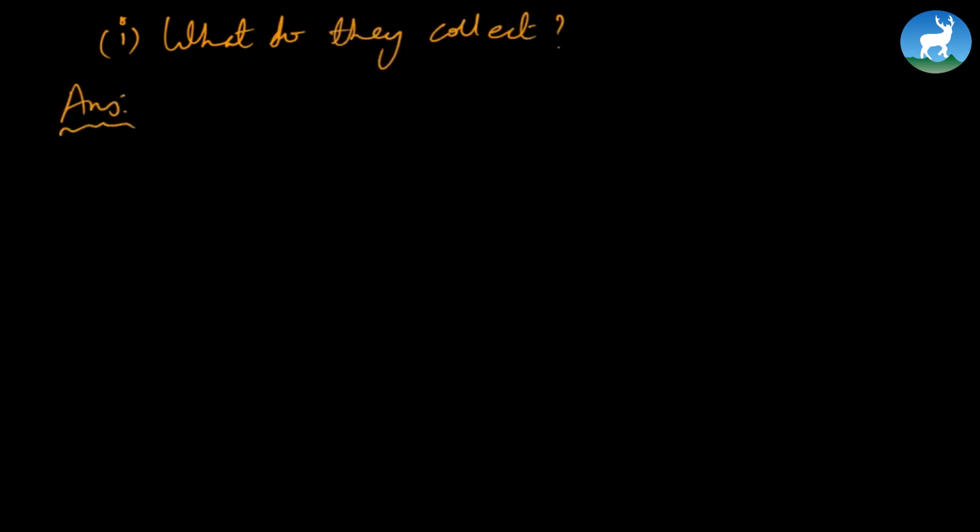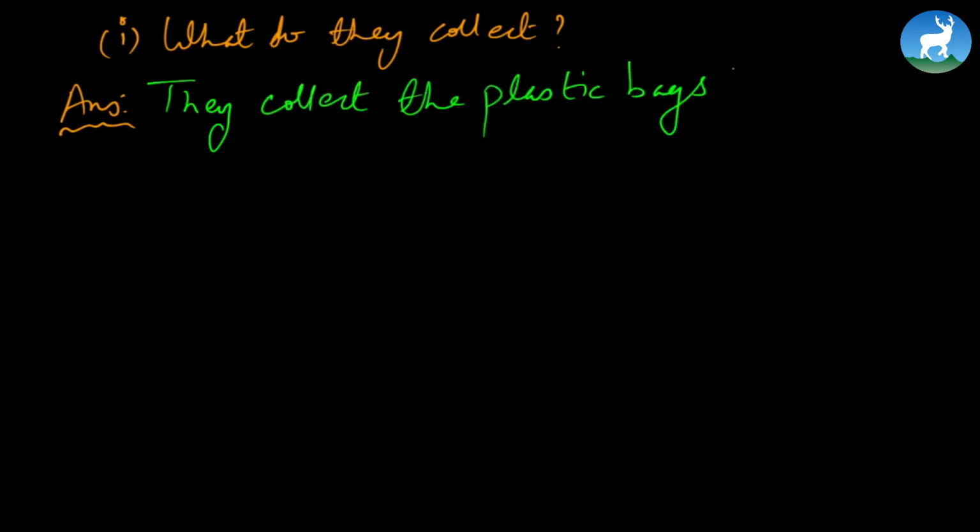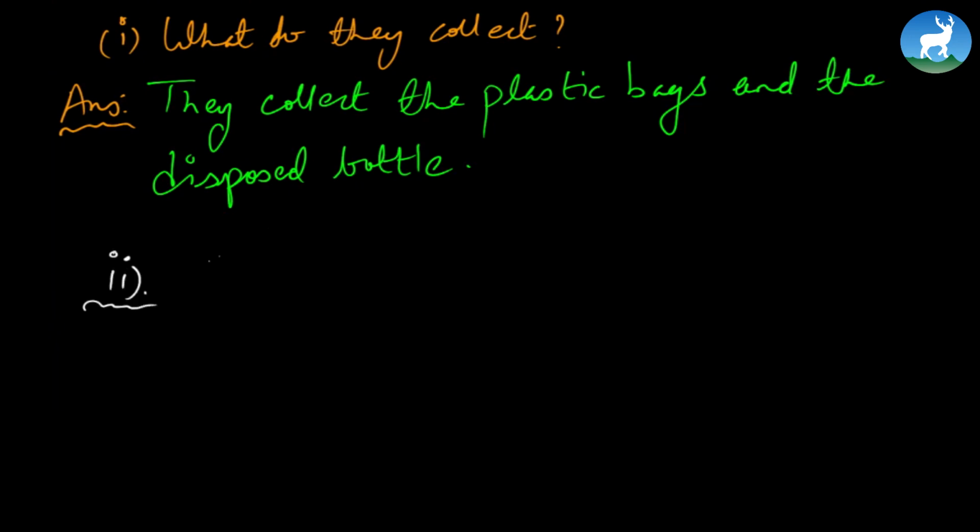It says, what do they collect? To answer it, you'll have to read the poem again, of course. They pick up the plastic bags. Who are they with the rags? They pick up the disposed bottle. Look, they do it at full throttle. So the answer lies right there. They collect the plastic bags and the disposed bottle. See, a very simple question and a very easy answer.